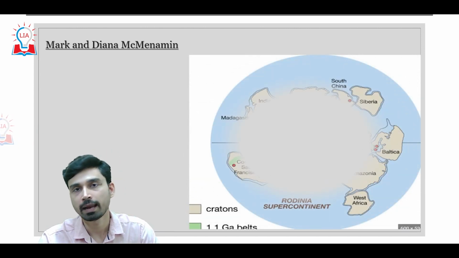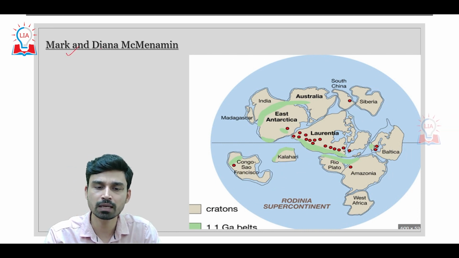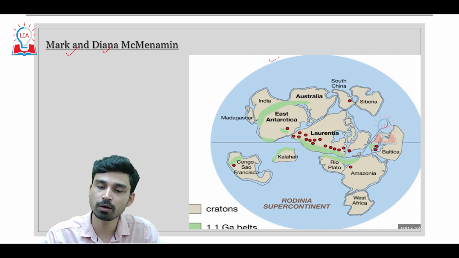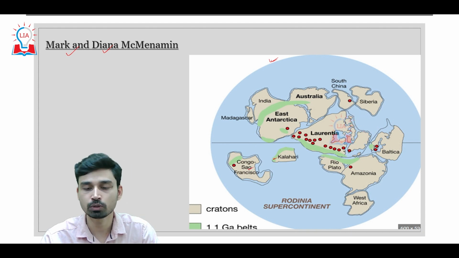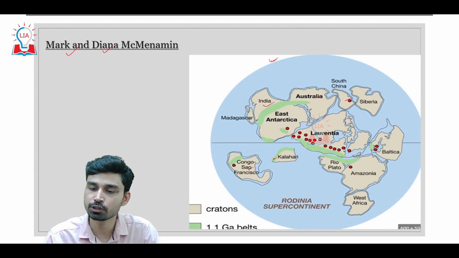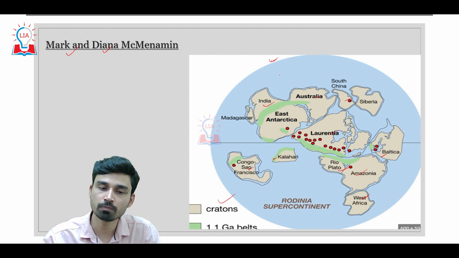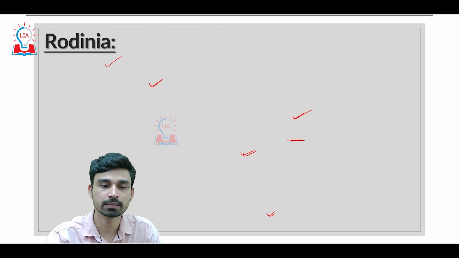If we take a look at Rodinia, how it used to look. First of all, it was Mark and Diana McMenamin, the two people who named the supercontinent. And as we can see, apart from a small part of Africa and South America, a large part of Antarctica, India, China, Siberian landmass, Laurentian Shield, Amazonia, Rio de la Plata, West Africa, Baltica, all these were collectively joined together. These cratons, as we have called them before, were joined together to form this big landmass that is called Rodinia.